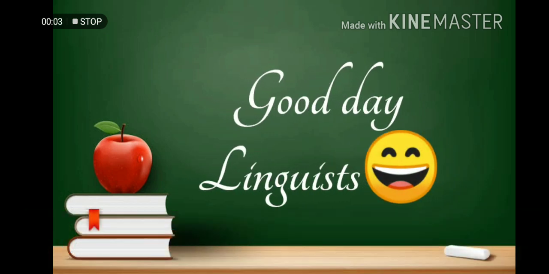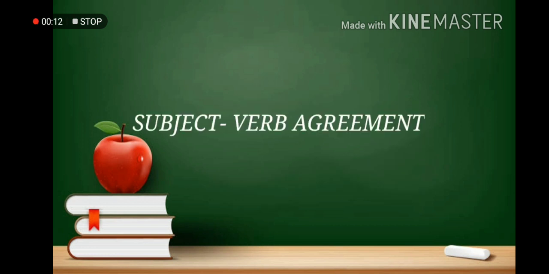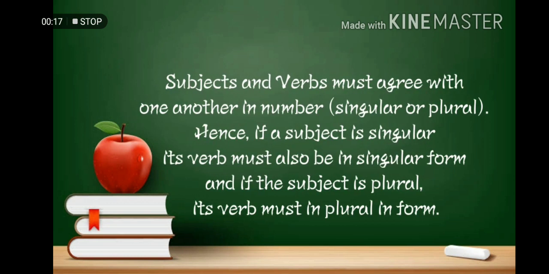Of course, today we will have 7 topics and you will know these topics gradually in the latter part. Subject-verb agreement. Subjects and verbs must agree with one another in number. Either it's singular or plural. Hence, if a subject is singular, its verb must also be in singular form. And if the subject is plural, its verb must be in plural form.